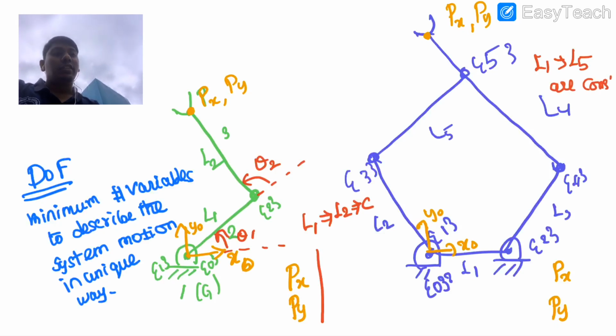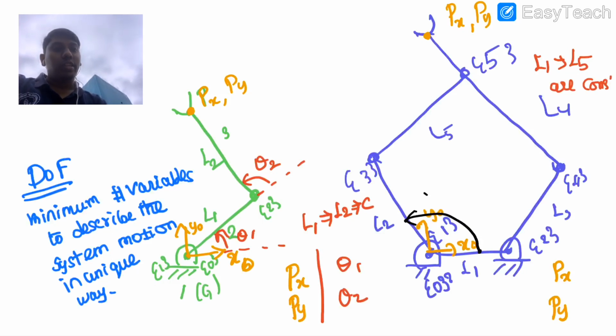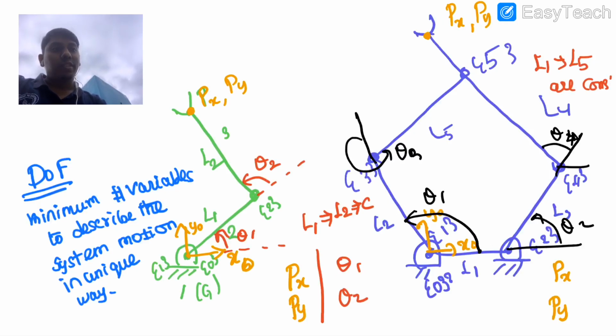Then this can also be described. Here there is theta 1 and theta 2. I'll just draw it in a different way. This I call theta 1, this I call theta 2, this I call theta 4, and this I call theta 3.